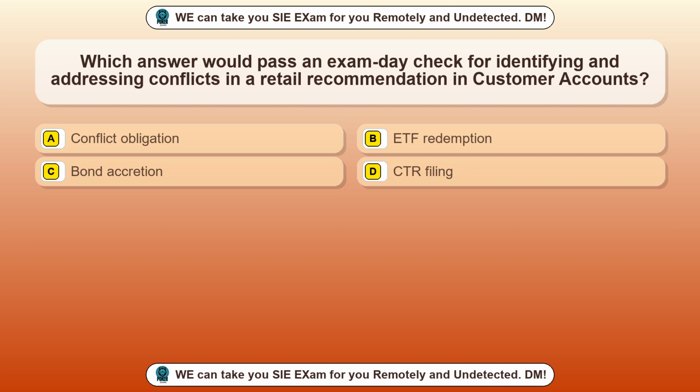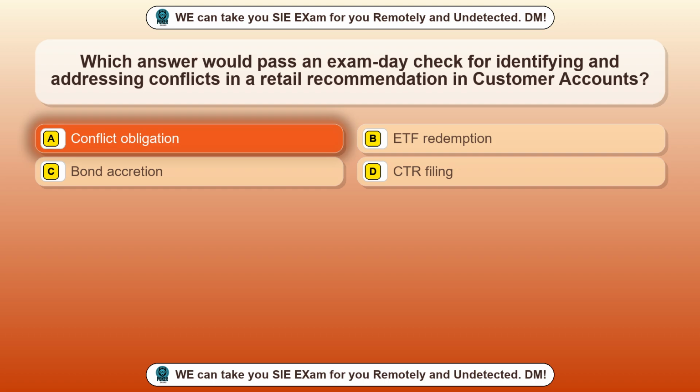Question 6. Which answer would pass an exam day check for identifying and addressing conflicts in a retail recommendation in customer accounts? Option A, conflict obligation. Option B, ETF redemption. Option C, bond accretion. Option D, CTR filing. The correct answer is option A.